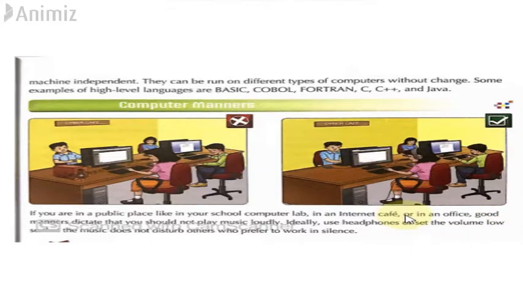And we have studied why high level languages are more advantageous, why they are better than low level languages: because they are easier to learn than assembly language, and a program written in a high level language can be executed on any computer. They are machine independent, they are easier to maintain, and they require less time to write. They are not very difficult as compared to low level language programs.